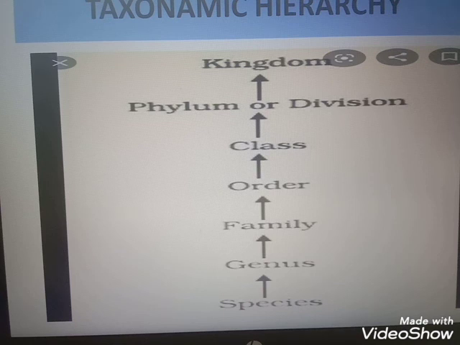Then we discussed what species are. Species are the fundamental taxonomical units. The same species or closely related species come under the next taxon, genus. Species are also the units of evolution. They have the ability to reproduce and make viable young ones. The next taxa we will discuss in our next class.